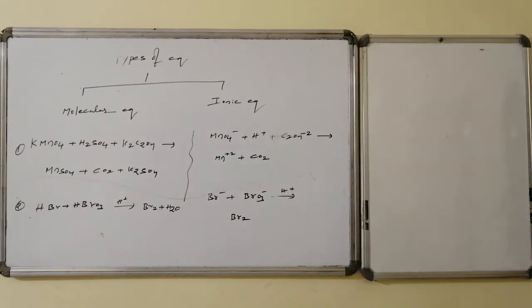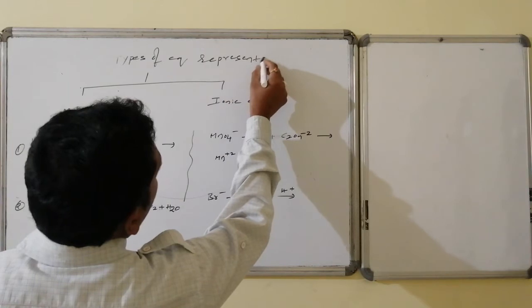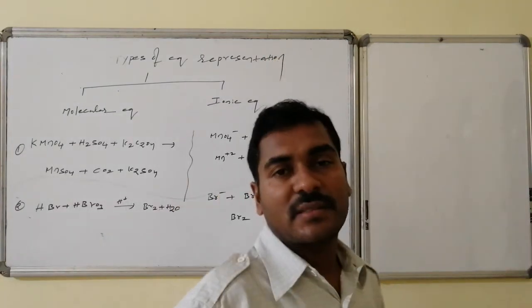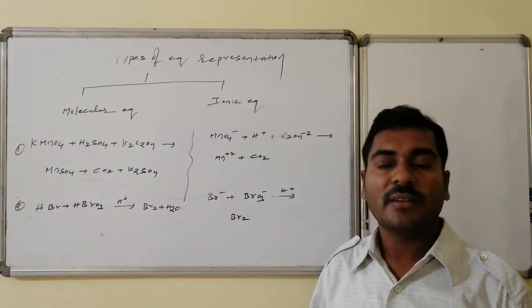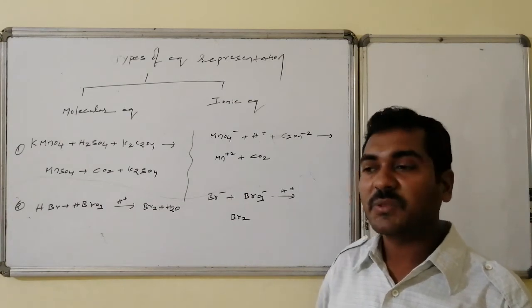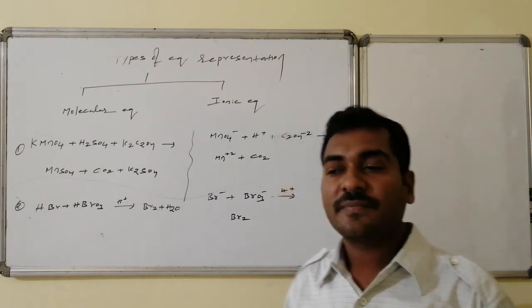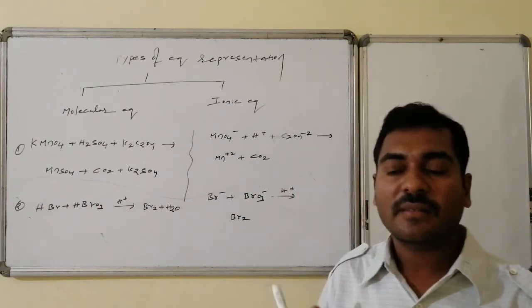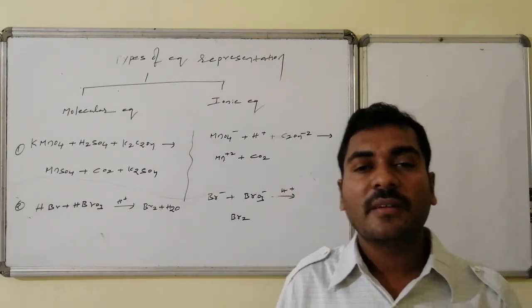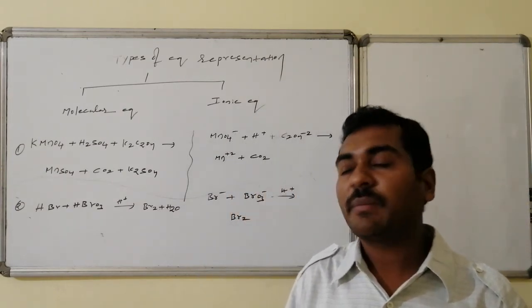Types of equation representations. Sometimes we write a complete molecular equation, with every reactant in the neutral state and every product in the neutral state. Such a representation is said to be the molecular equation. Whereas sometimes we eliminate the spectator ions and other unimportant things and write it in the simplest cationic and anionic forms. Such a representation is said to be the ionic form of representation.